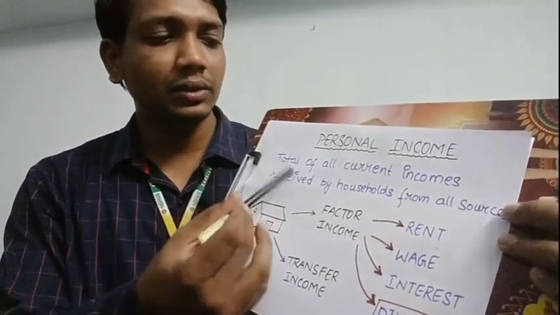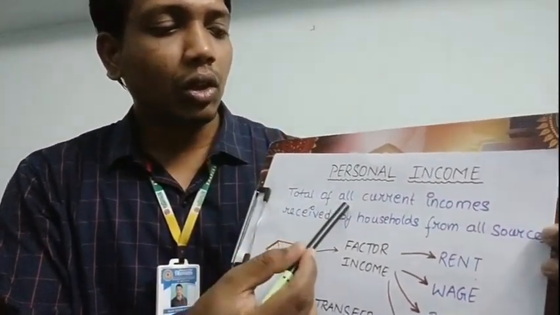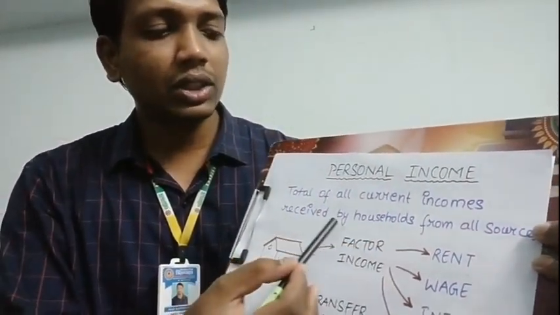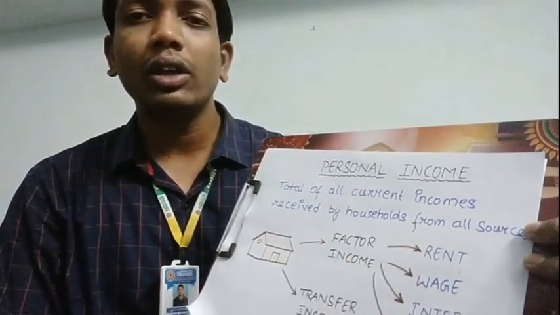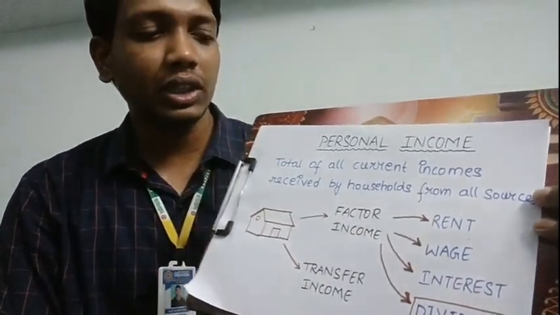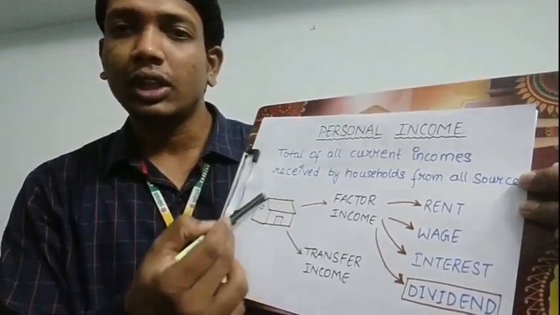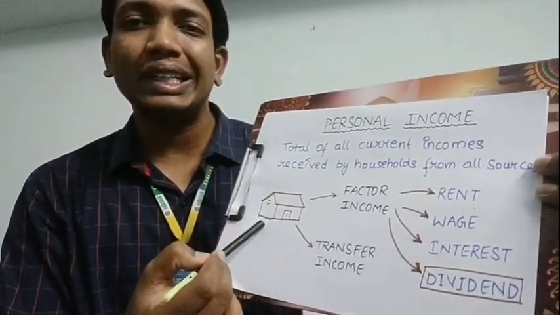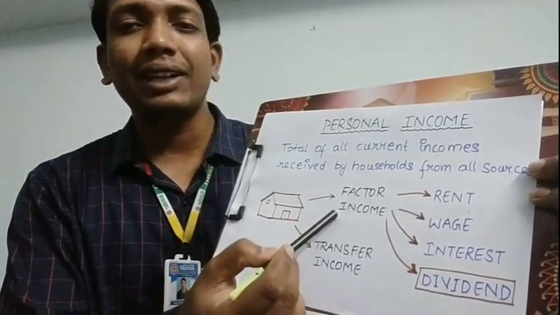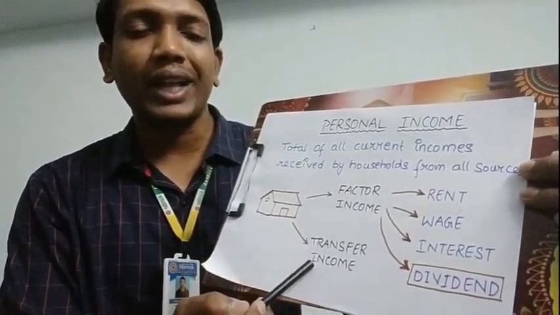Now if we talk about personal income, the total of all current incomes received by the household from all sources is personal income. The personal income of the household is in the form of factor income and in the form of transfer income.